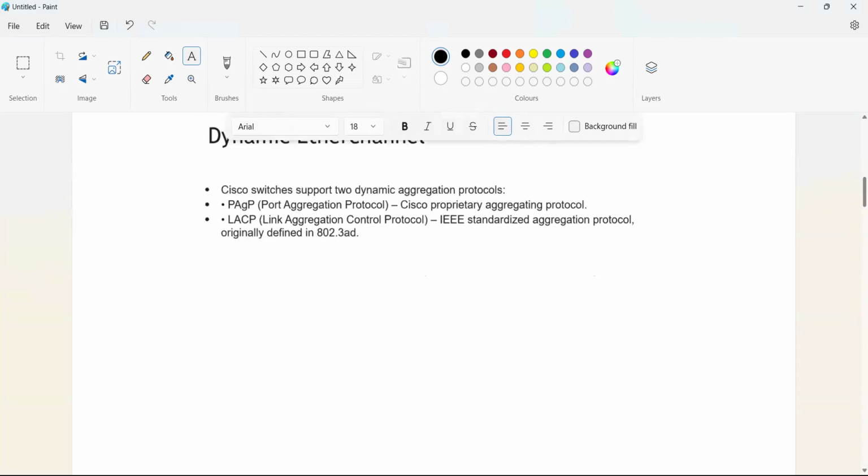Cisco switches support two aggregation protocols, PAgP and LACP. PAgP is a Cisco proprietary aggregation protocol, and LACP is the Link Aggregation Control Protocol. It's an IEEE standard, an open standard, and the code is 802.3AD, just like STP is 802.1D. Likewise, LACP is 802.3AD.